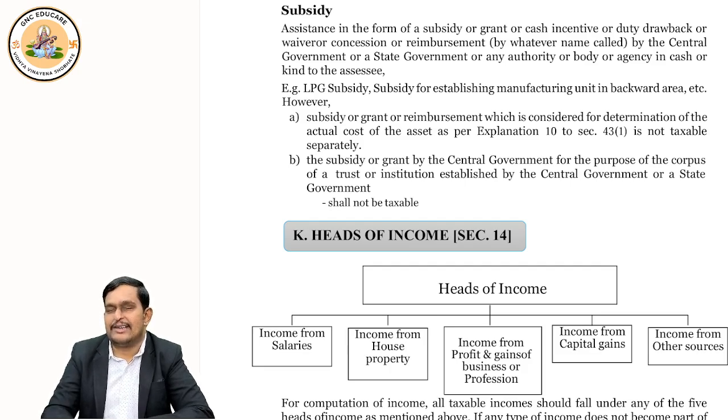Subsidies are not taxable. Suppose government gives subsidy to purchase an asset, then whatever subsidy government gave will be reduced from the cost. Suppose Adani has to purchase 300 crores worth of machinery. Adani spent 300 and purchased the machine.